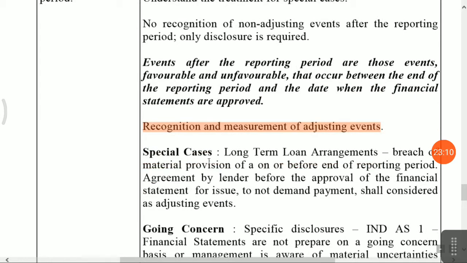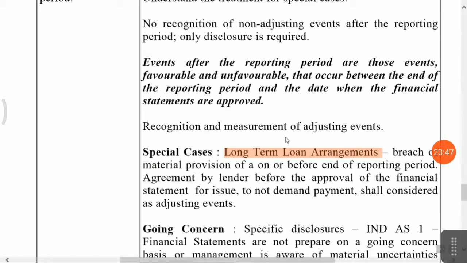Now, what are the special cases? If there is a special matter like a long-term loan arrangement, with any breach of a material provision of the agreement, then whether the loan should be classified from non-current to current, you have to take that decision. You have to understand from your management the nature of why the breach of the terms of the agreement occurred. If the matter is material, then the classification for presentation of your non-current liability is as a current liability.